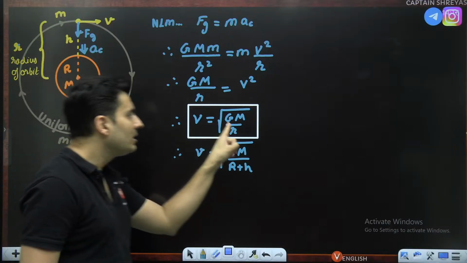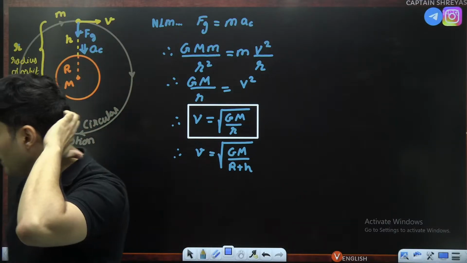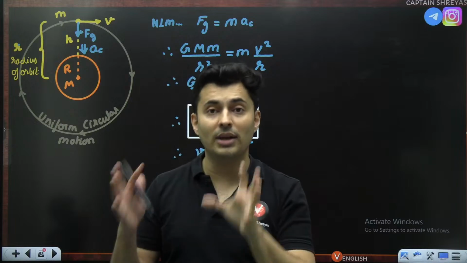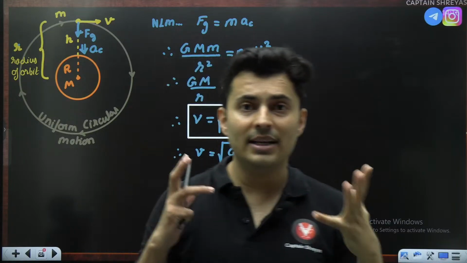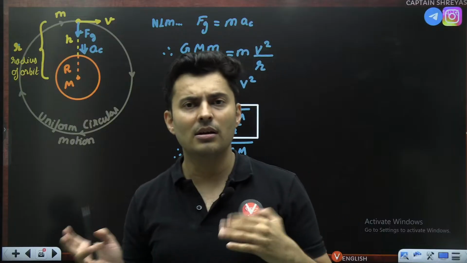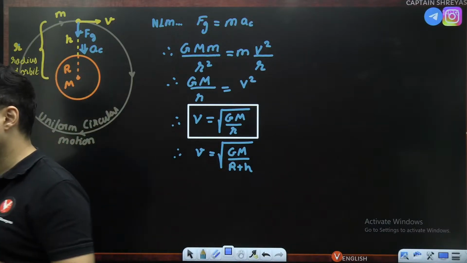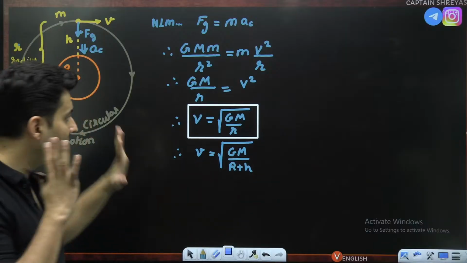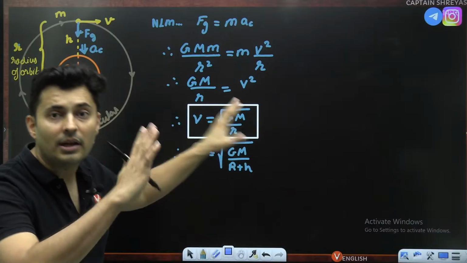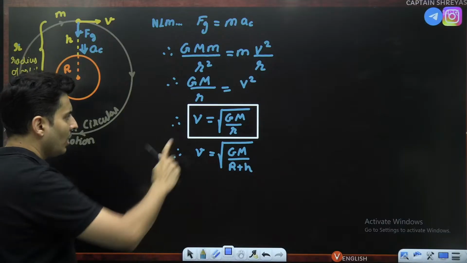It is root GM by small r. Don't get confused, because these formulas look similar, that's why I'm showing them together. Because when you go into the exam hall, suddenly you're like, was it small r, was it capital R, was it 2 here or was it by 2. All these things happen in the hall. So that's why I'm showing it together so that you know which formula to compare with and not to make any silly mistake.